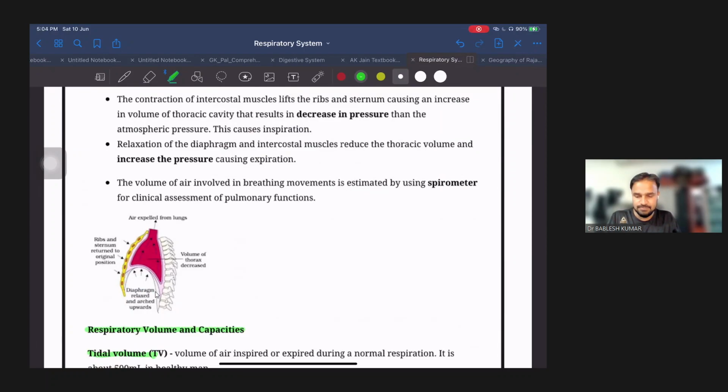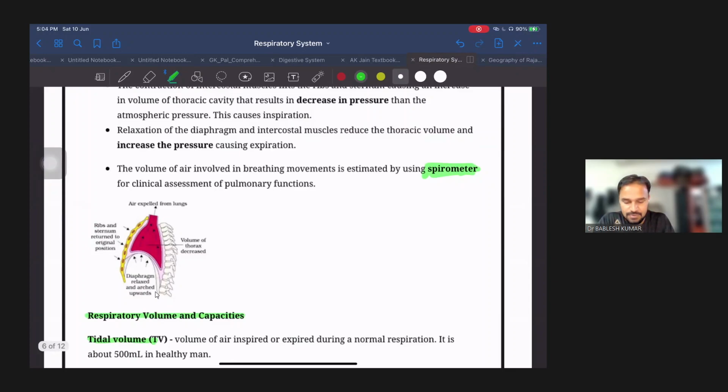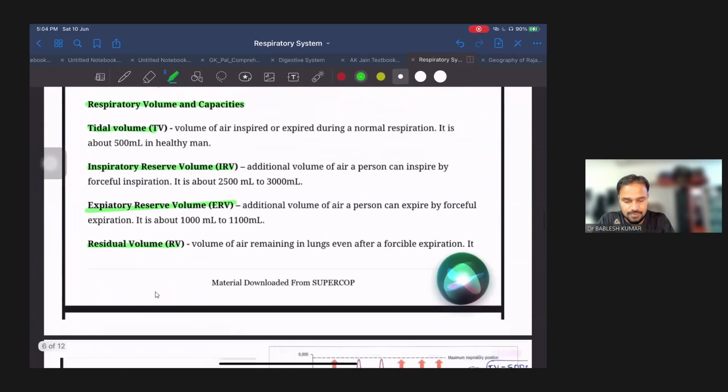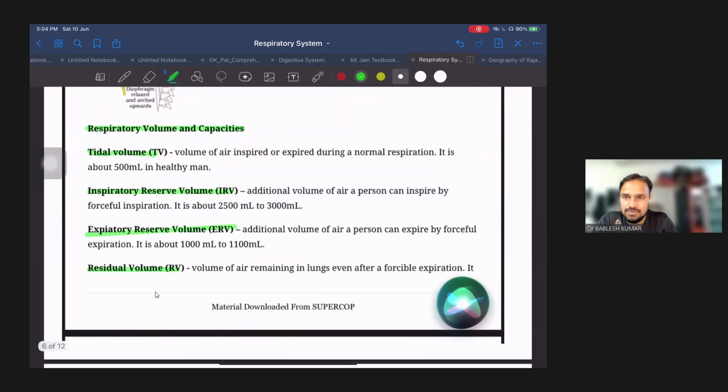What are respiratory volumes and the different definitions we have to discuss. First of all, you have to remember one instrument which is called a spirometer. Spirometer is used in calculating the respiratory volumes. So the first respiratory volume is called tidal volume. What is tidal volume? It is the volume of air inspired and expired during normal respiration.